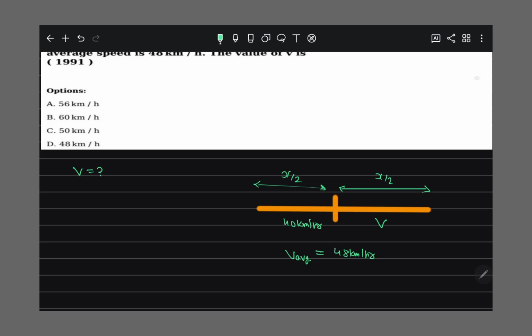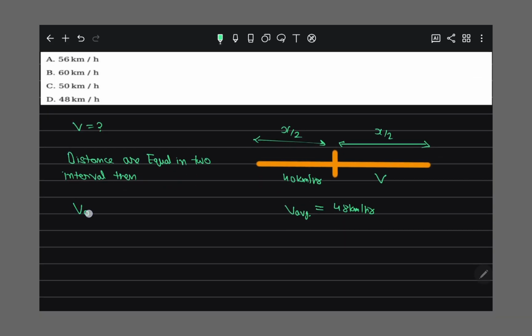As we know, as the distances are equal in equal intervals, the average speed formula, which you can also derive, is 2 times v1 v2 upon v1 plus v2.